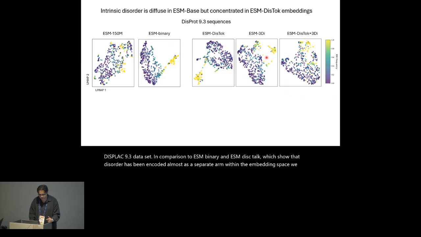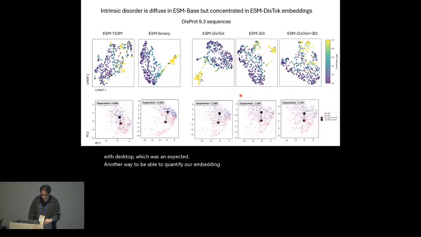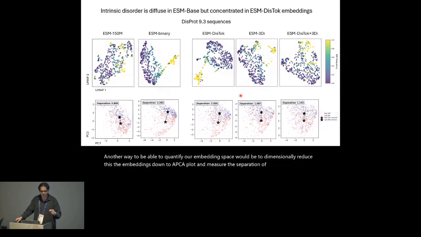We see similar results for 3DI in the combined model, but it's a little bit more diffuse than what we see with disttalk, which was an expected finding. Another way to quantify our embedding space would be to dimensionally reduce the embeddings down to a PCA plot and measure the separation of centroids from proteins that were mostly ordered and mostly disordered.